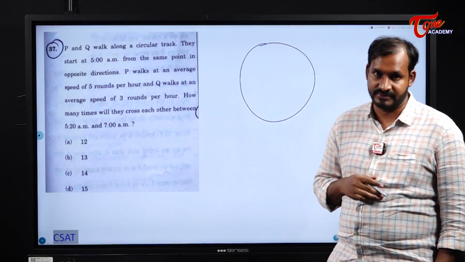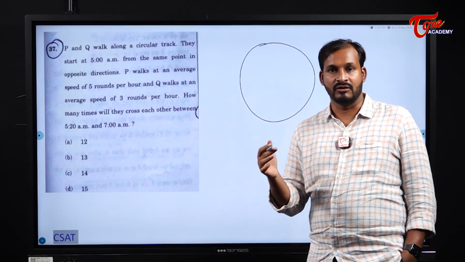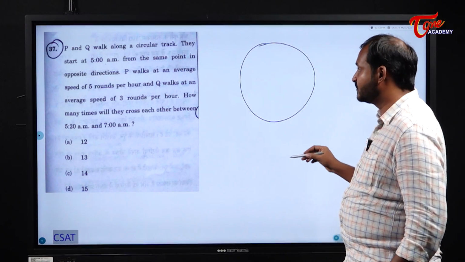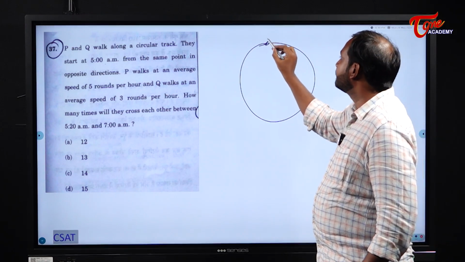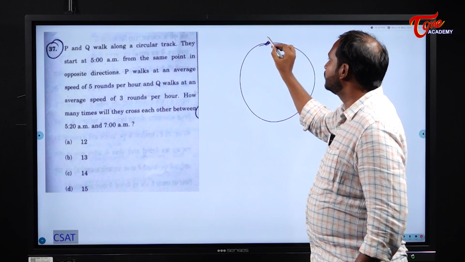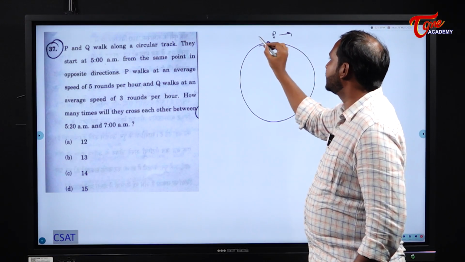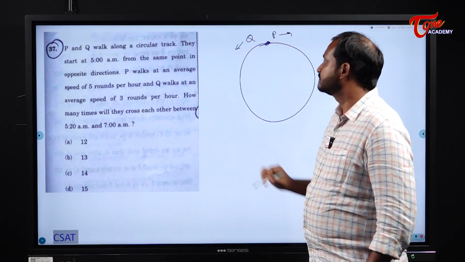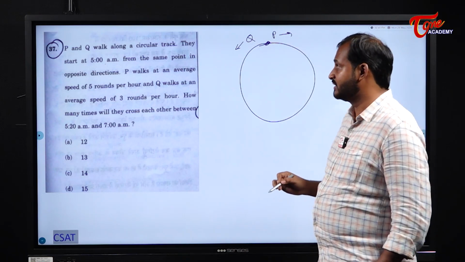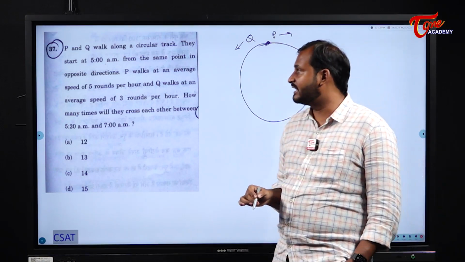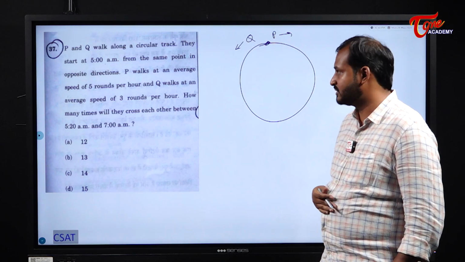Relative speed concept. Problems on trains and all those things we discussed. So relative speed. Now, from a point, assume P went in this direction and Q went in this direction. They start at 5 a.m. from the same point in opposite directions.